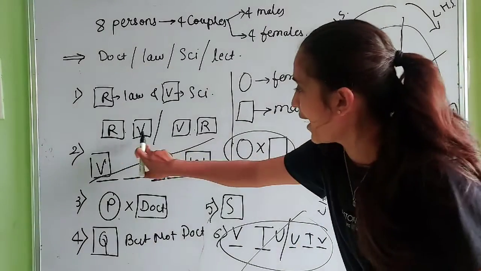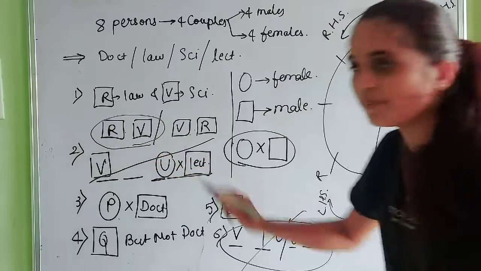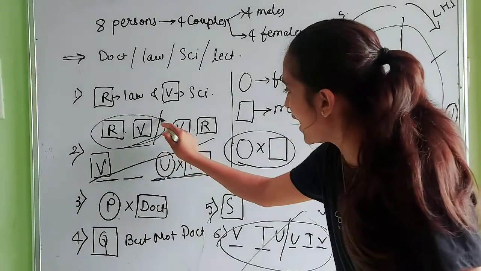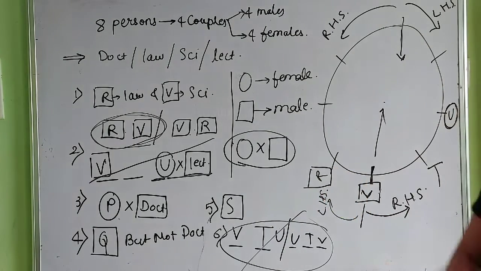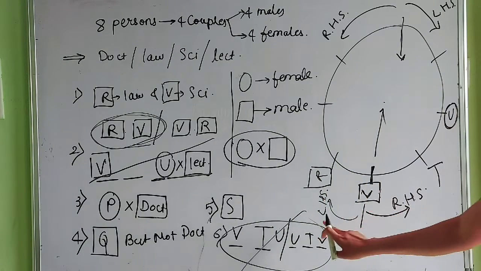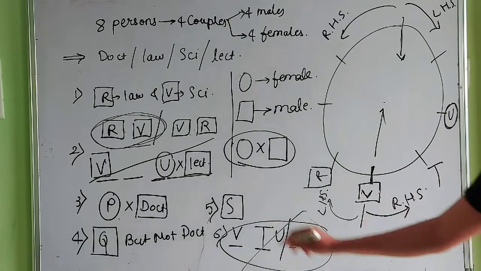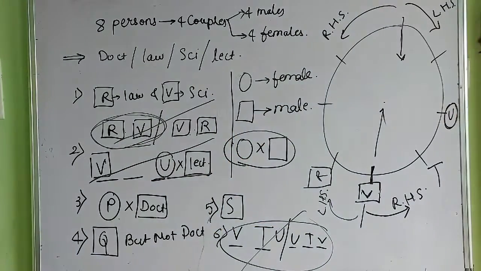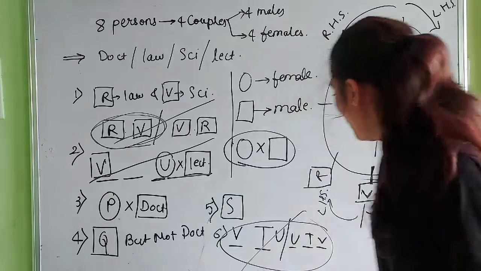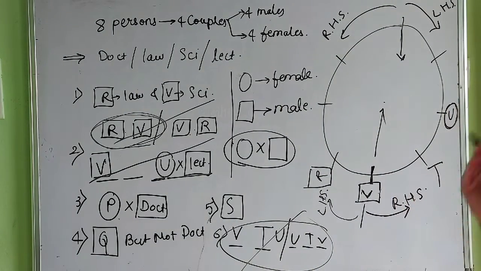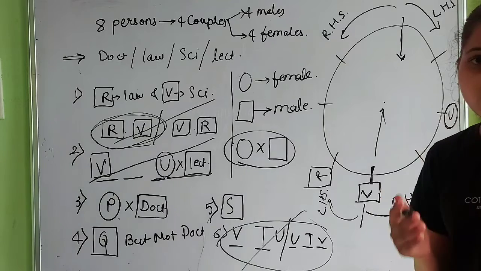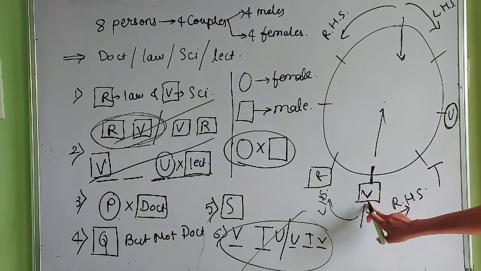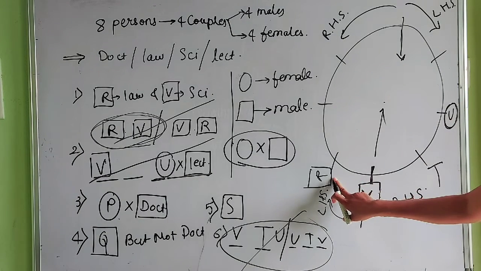So R and V, this one, okay. We will use this condition: R and V, which are neighbors and both are males. So R and V, we have put it together, okay. So this one is also completed, okay. Now we have one more condition, that each male is sitting next to his wife, okay. So here V is sitting next to R, who is also male.